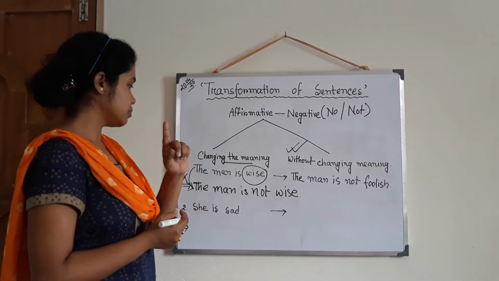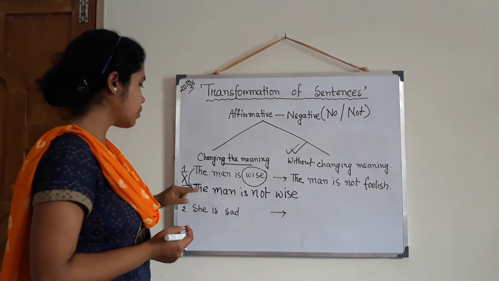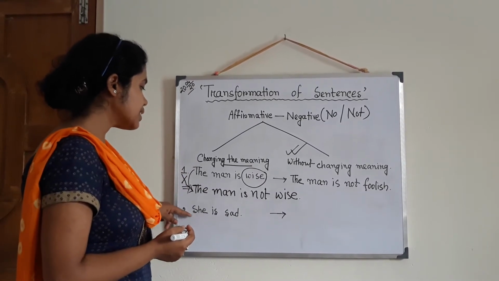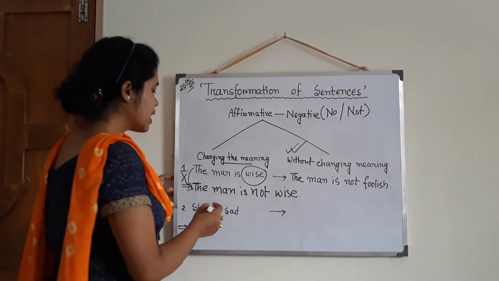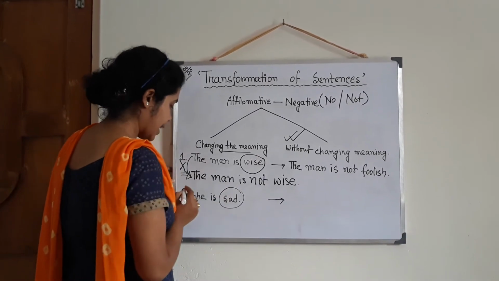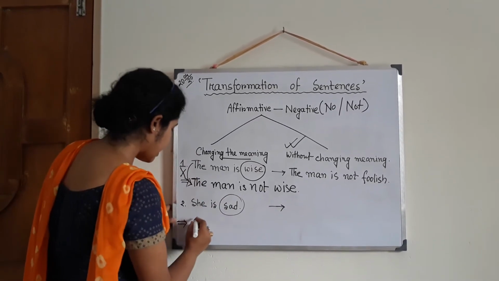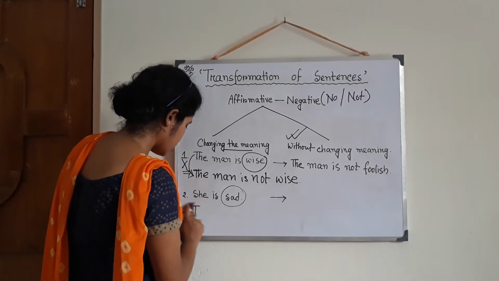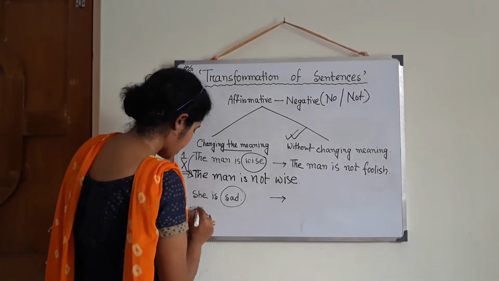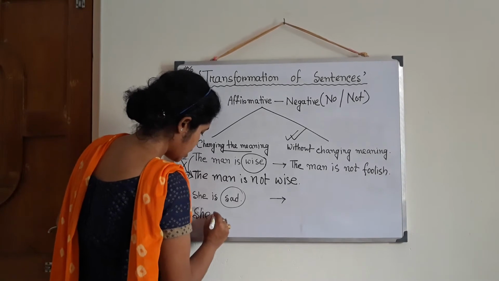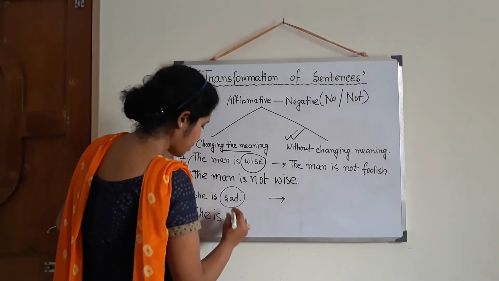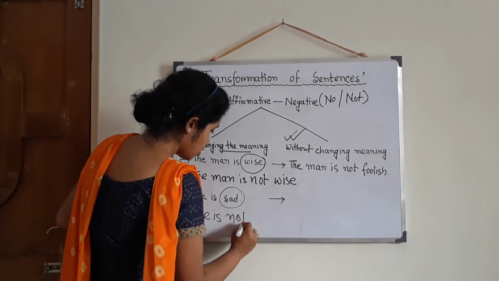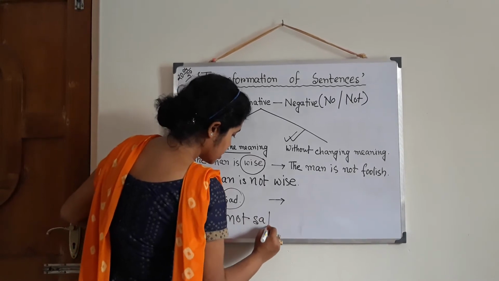For your better understanding, I have written one more example. She is sad. She is sad. Here the quality is sad. Okay. In the same way, if I am writing, sorry, she is no or not, remember, not sad.